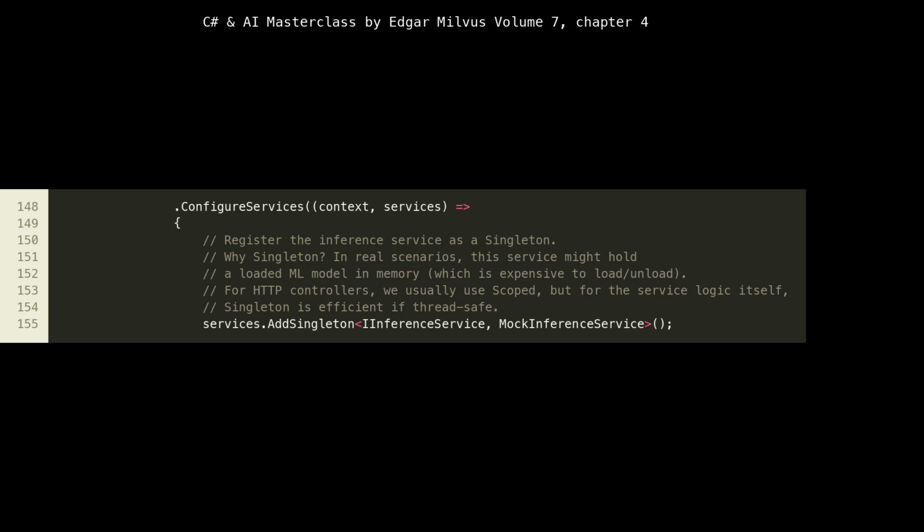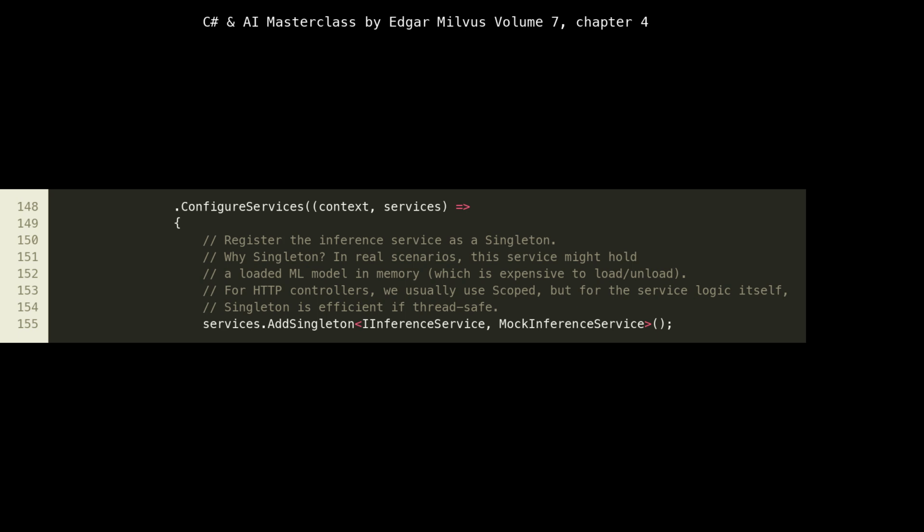Inside Main, at lines 148 to 155, we use ConfigureServices to set up our application's dependency injection container. Notice services.AddSingleton<IInferenceService, MockInferenceService>. Registering the inference service as a singleton is a deliberate architectural choice, especially relevant for AI models. In a real scenario, an AI model, like a large language model or image classification model, can be gigabytes in size.